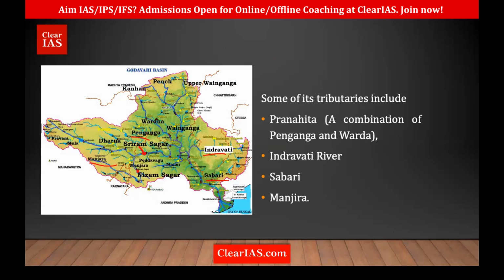So we have Penganga, Wainganga, and Wardha River, and also Pranhita. Then we have the Indravati River, the Shabari River, and also the Manjra River. Manjra is very important. So these are the important tributaries of the Godavari Basin.